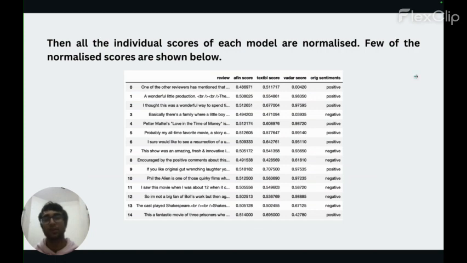Now we normalize the scores. Now we can see that AFINN scores, TextBlob scores, and VADER scores are normalized and are between 0 to 1. These are a few examples of the dataset after normalization.